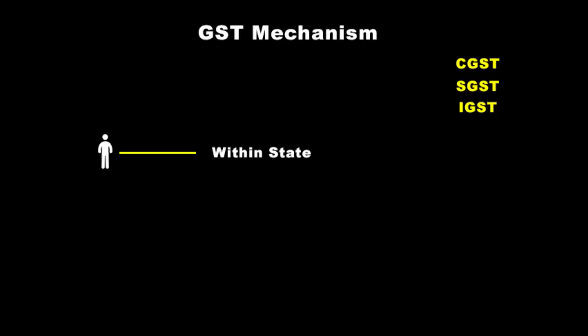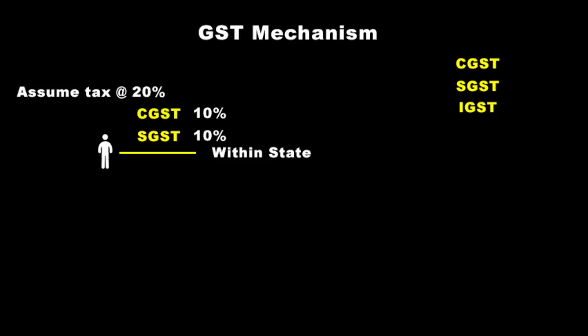So suppose you are a business owner and you are doing business in your state. That is, you are producing as well as selling in your state only. Let's say Maharashtra is your state. So while doing business, you'll have to pay CGST as well as SGST. Let's say your tax is 20%. So 10% will go to state government and another 10% will go to central government. But then if you are a business owner who is producing goods in Maharashtra and selling it in another state, then IGST will be applicable, meaning all the tax will go to the central government only.